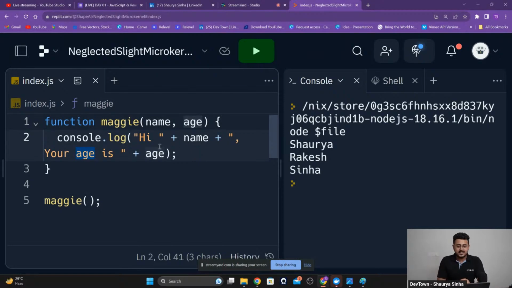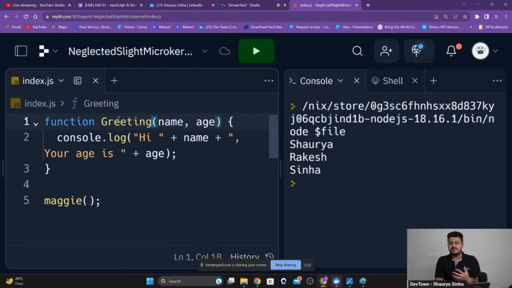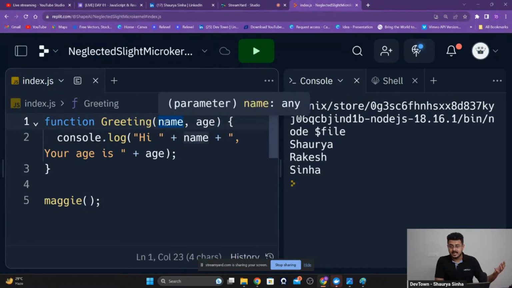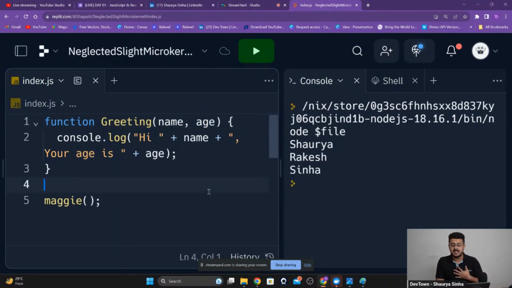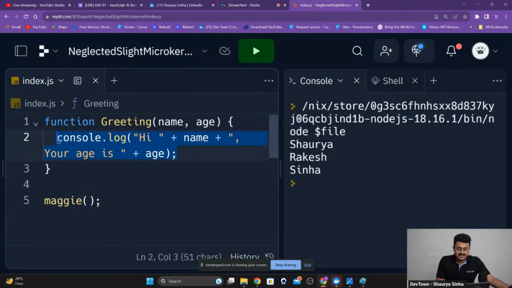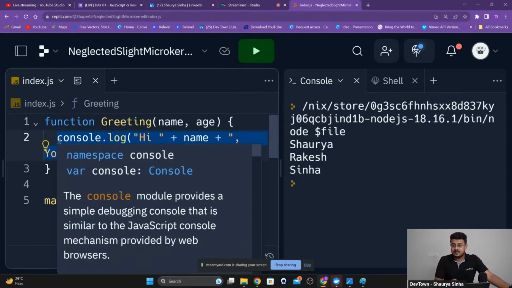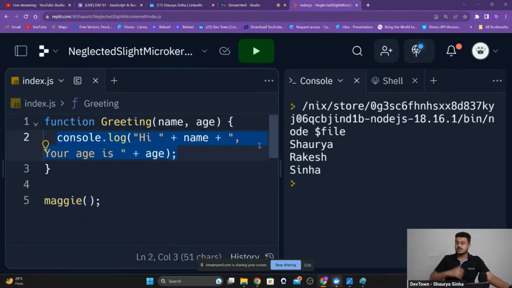Okay. So what we've done right over here is that we have a function called as greeting. This greeting function takes in as a gift, that is your name as well as your age. It will utilize these gifts inside of the function to do something. Okay, it will utilize these gifts that you have given inside of the function to do something. And based on that, we are getting an output right over here.